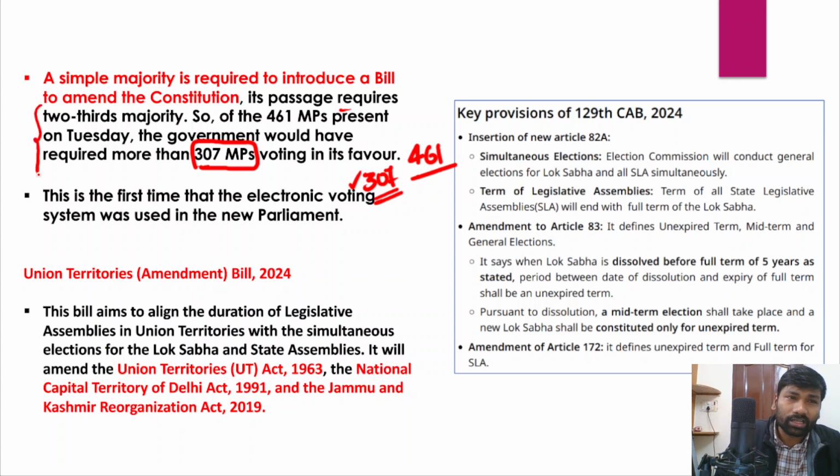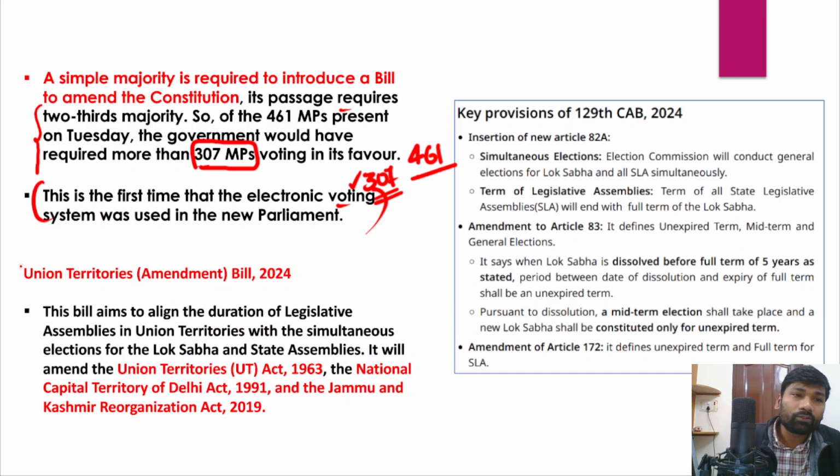However, this is not that important, but you need to understand the procedure of how constitutional amendment bills are passed. And this is the first time that the electronic voting system was used in the new parliament, and this is also very significant. For the first time, when the simultaneous elections amendment bill was introduced in the parliament, the electronic voting system was used in the new parliament. Before that, there was no electronic voting system in the parliament.